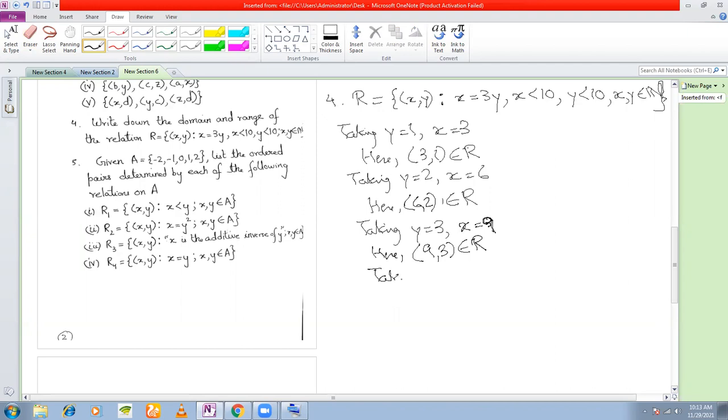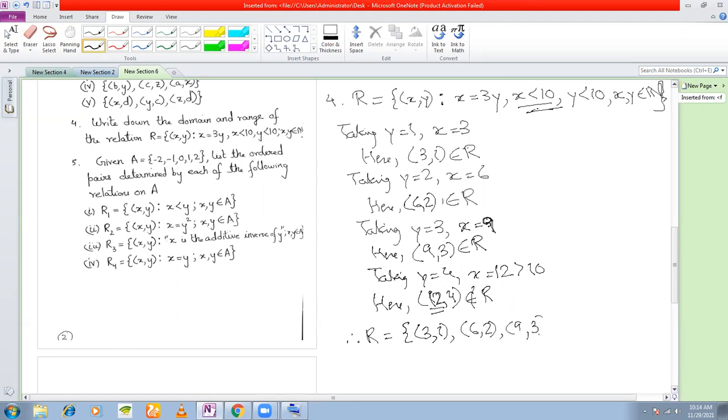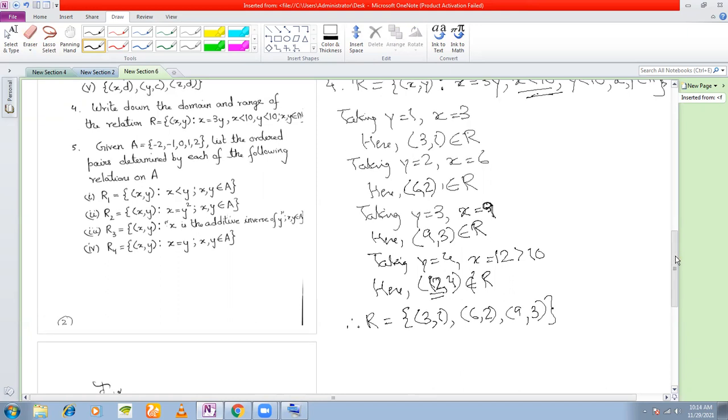Now take y equal to 4. x is equal to 12, right? So can (12, 4) be an element of R? No, because x also has to be less than 10, and here x is greater than 10. So this is not an element of R. Therefore, R contains only 3 ordered pairs: (3, 1), (6, 2), (9, 3). So we have written the relation.